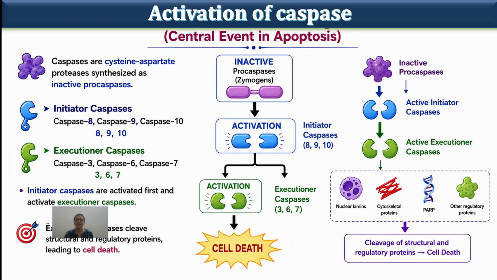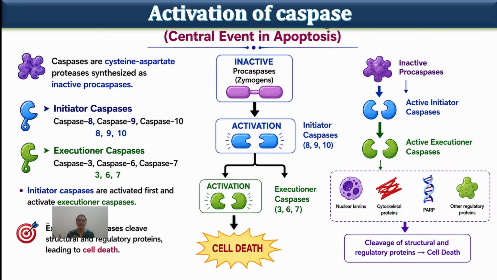So let's discuss how activation of caspase will occur. Caspases are cysteine aspartate proteases, synthesized as an inactive procaspase. Inactive procaspase is known as zymogen. It has no function.